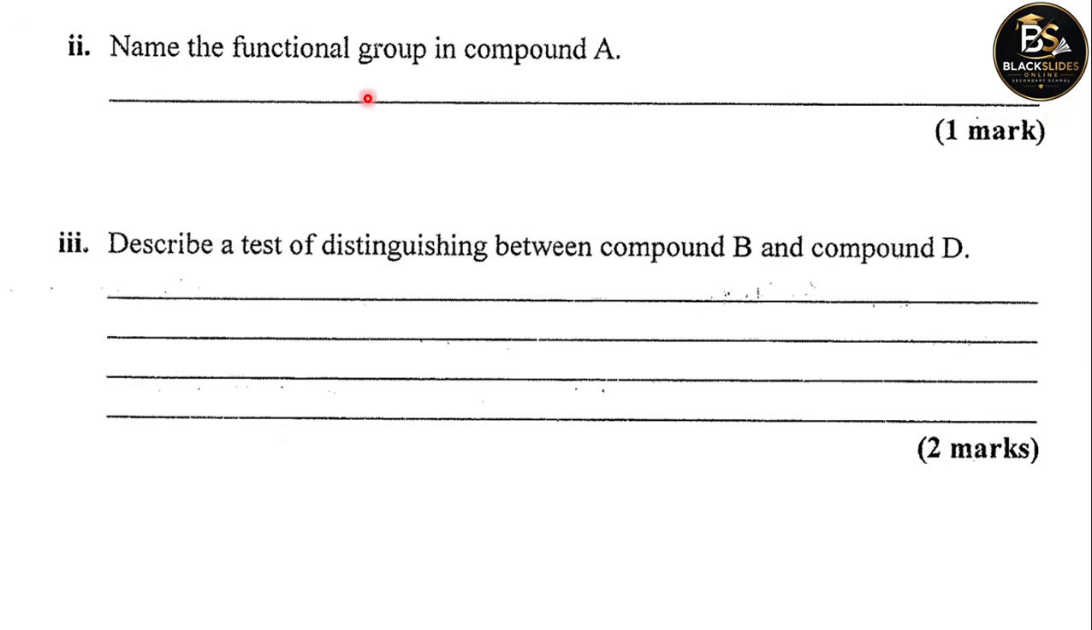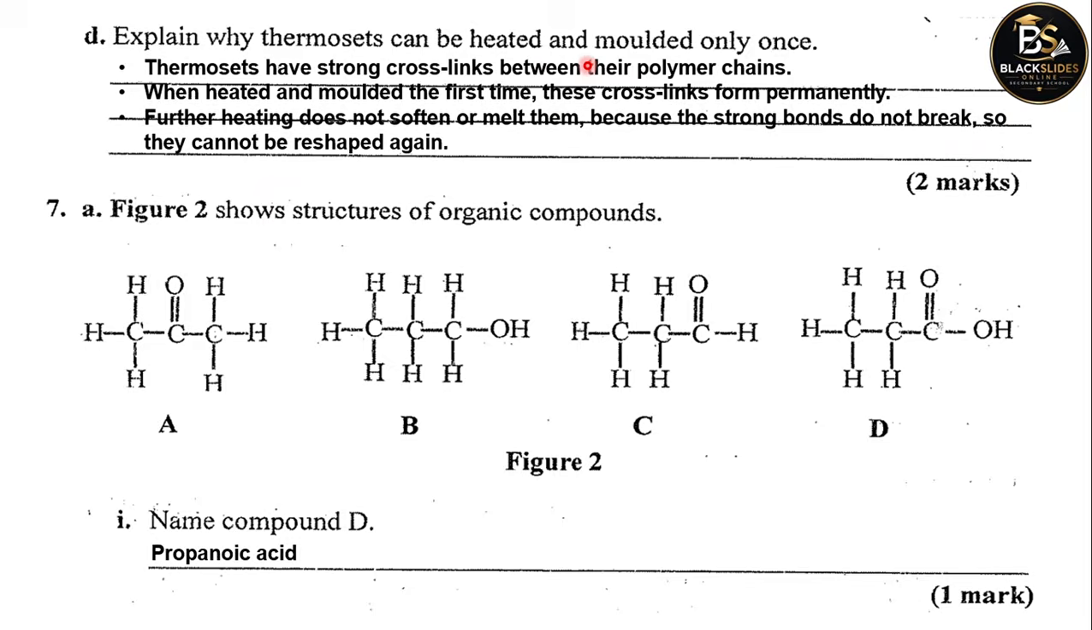Name the functional group in compound A. I should have copied that structure here for us to avoid going back to the previous slide. But all the same, let's go back and look at A. So the functional group in A is this CO. This is called the carbonyl group.